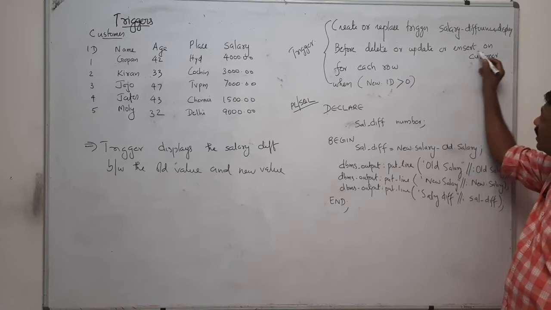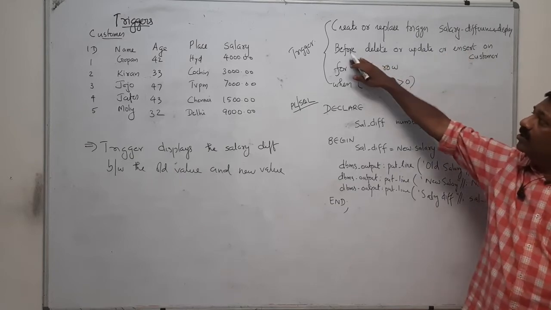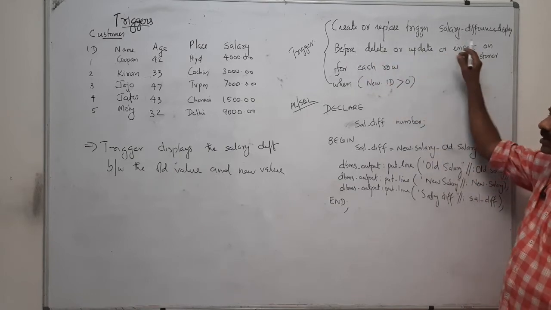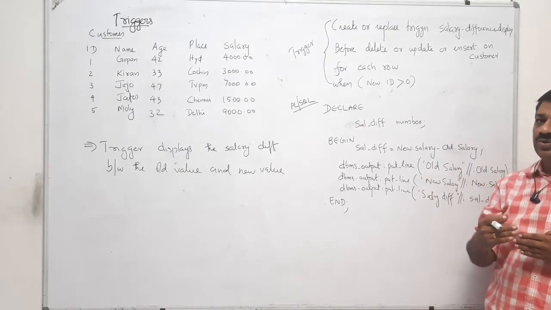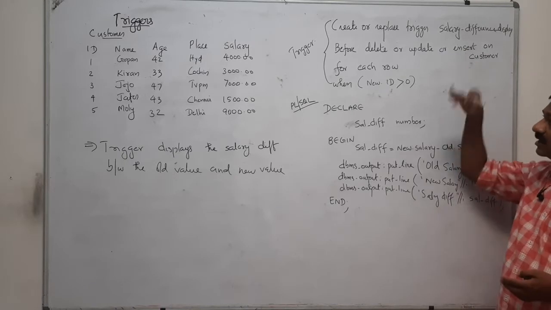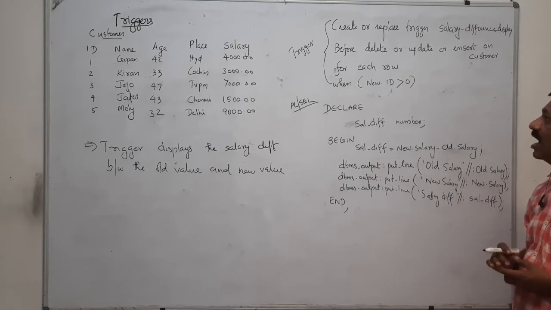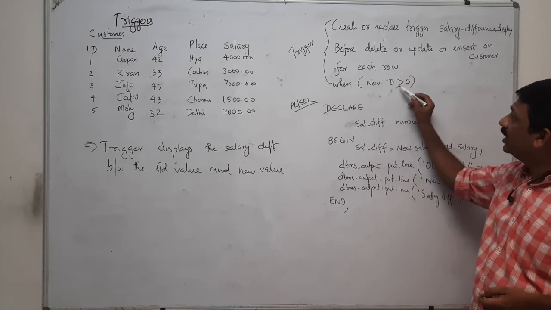That means in the customer table, before doing delete, update or insert, whatever you are going to do on this customer table, before that action this trigger is initiated. And what is that? For each row, when new.id greater than 0.